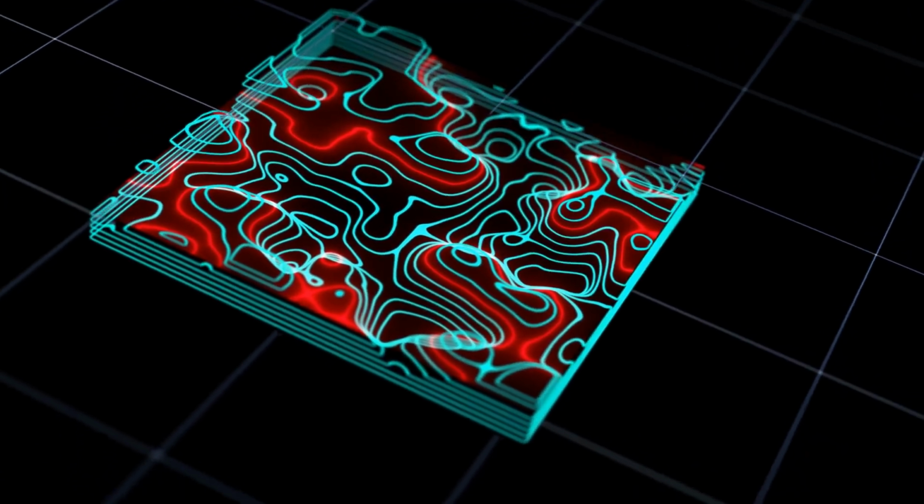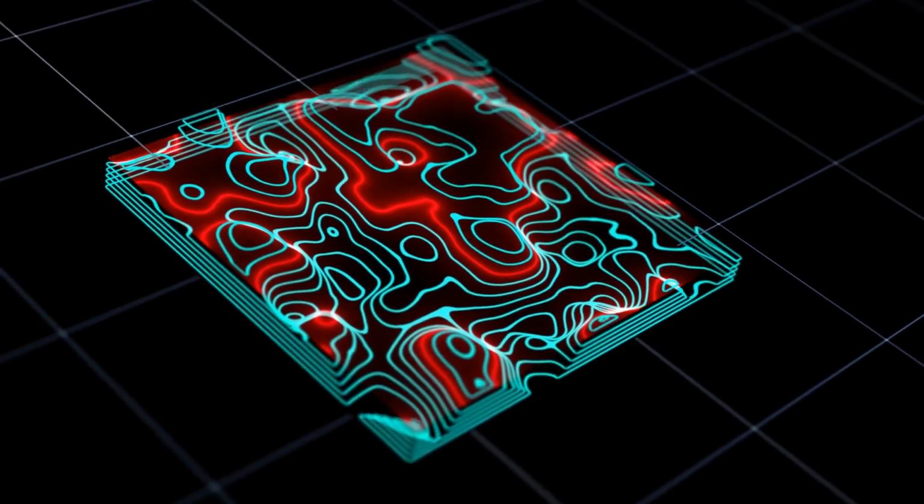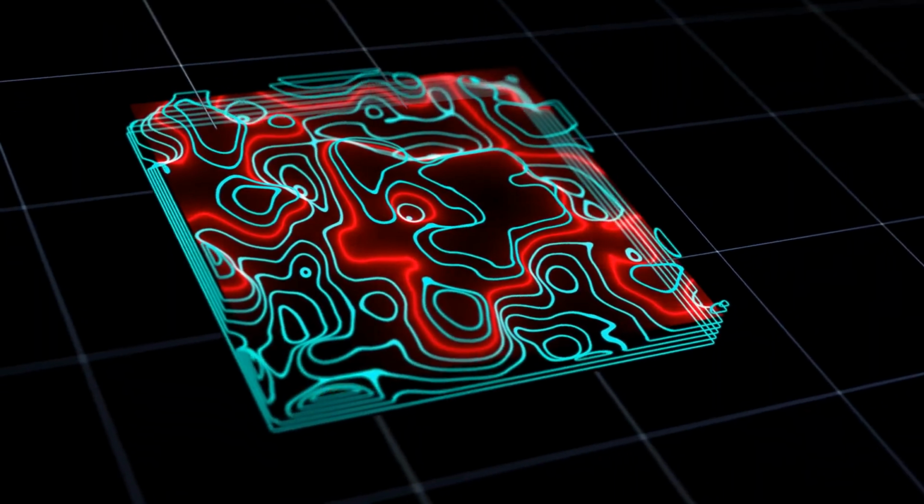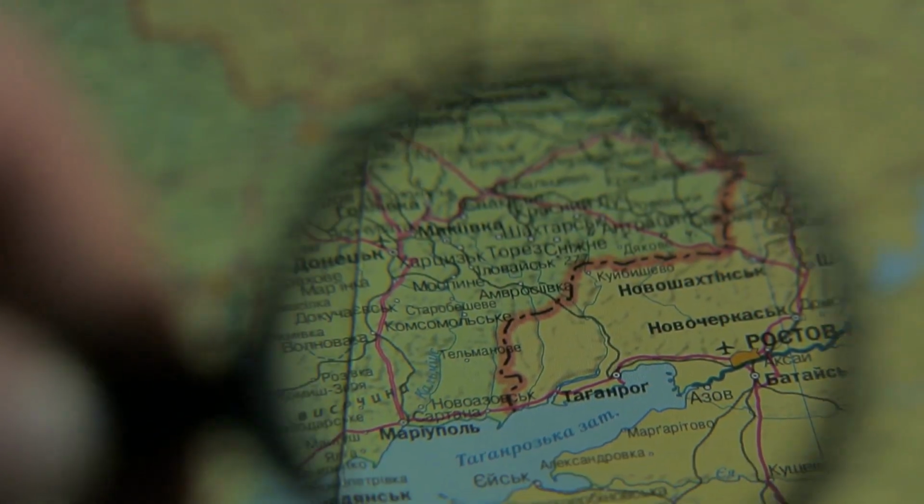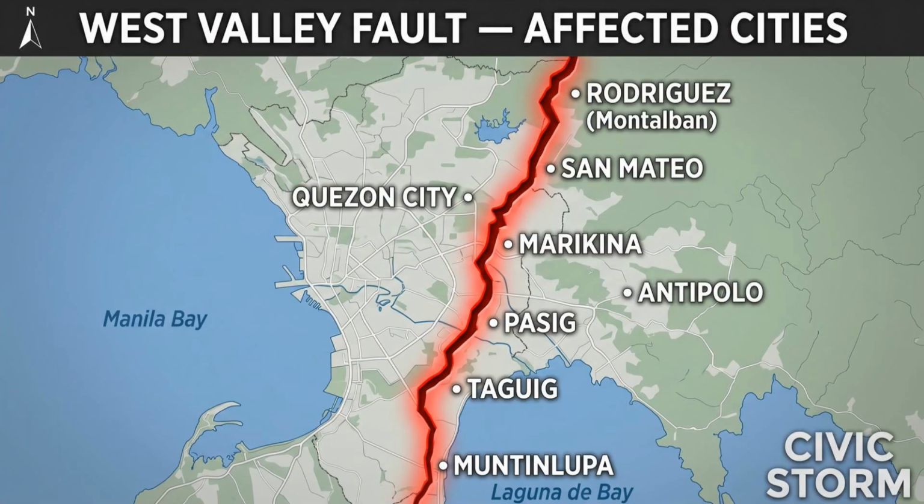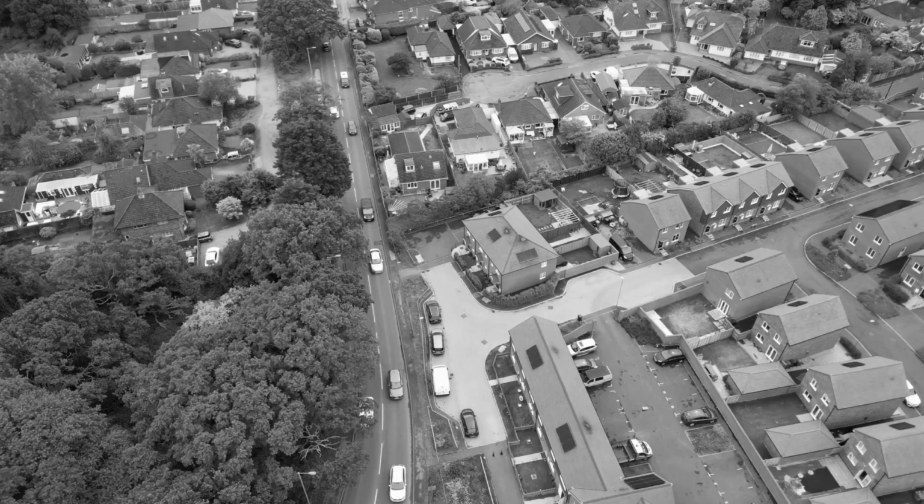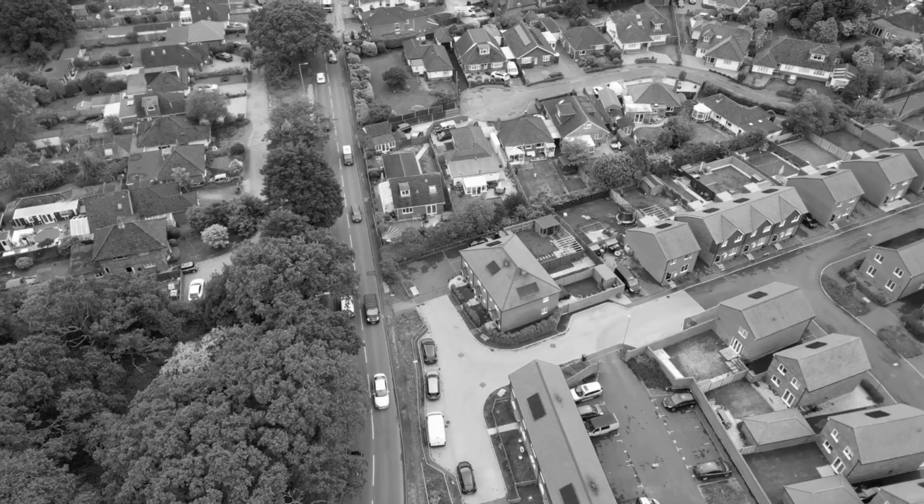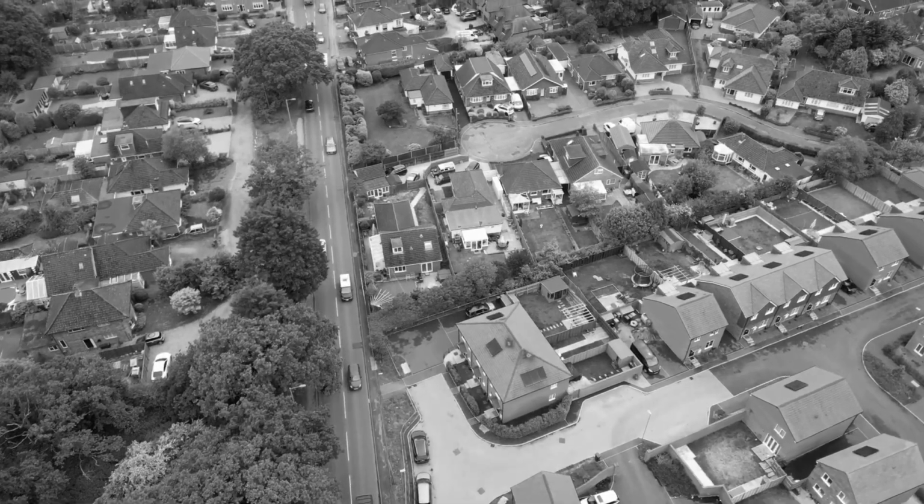According to Philippine earthquake planners, the West Valley Fault is capable of generating an earthquake of approximately magnitude 7.2. This scenario is commonly referred to as the Big One. What makes it particularly dangerous is its location. The fault passes through or near highly populated areas including parts of Quezon City, Marikina, Pasig, Makati, Taguig, and Muntinlupa. Millions of people live and work within the potential impact zone. Unlike a distant offshore earthquake, this fault could rupture directly beneath Metro Manila.